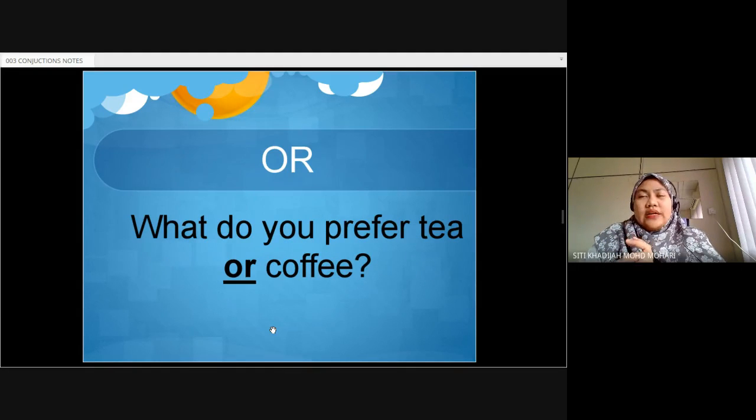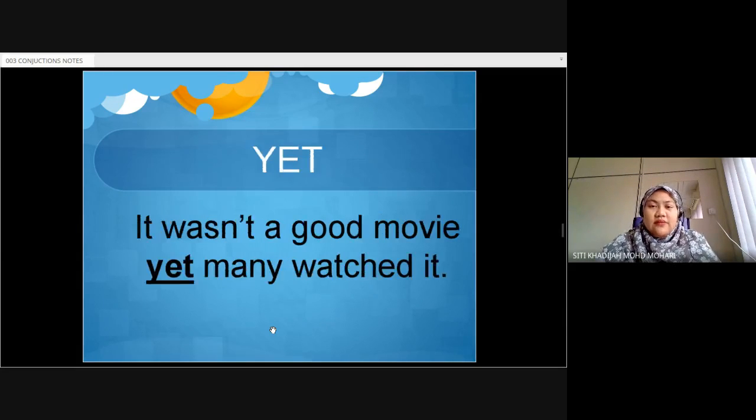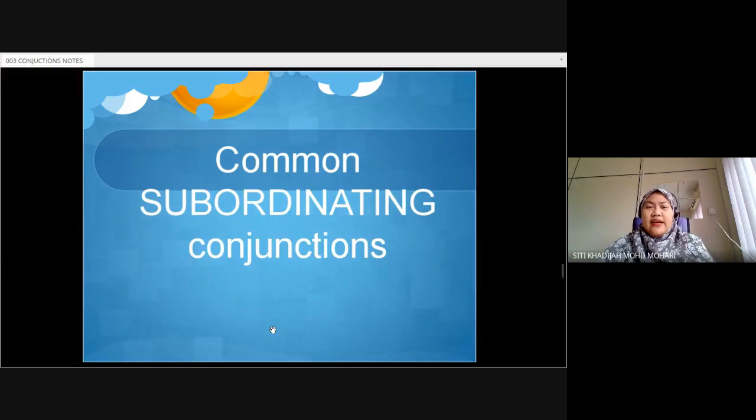Dua-dua akan make sense. For example, over here, what do you prefer? Tea, full stop, or question mark. It is still a legitimate sentence. Masuk akal je. What do you prefer? Coffee is still a legitimate question. So we want to combine them together. What do you prefer? Coffee or tea? Question mark. On the other hand, we have subordinating conjunctions.